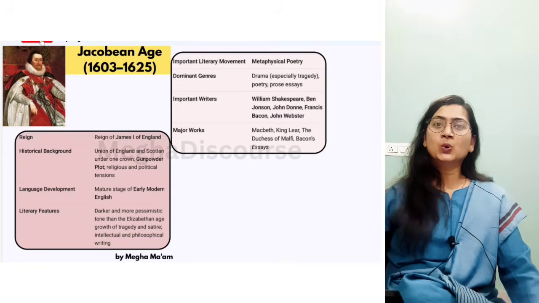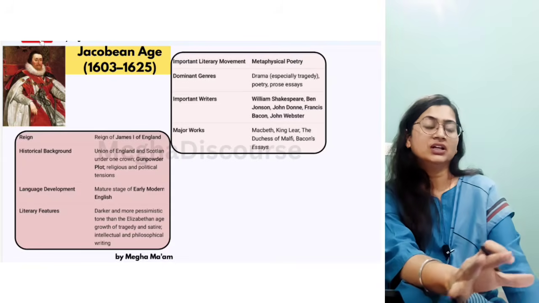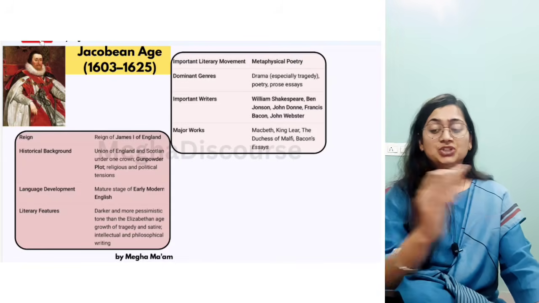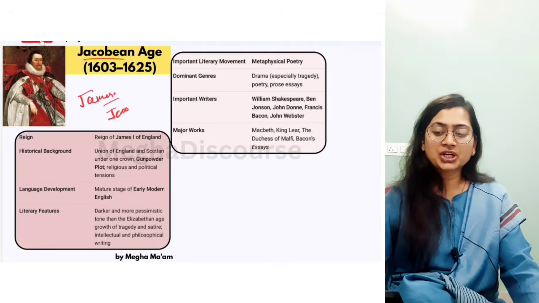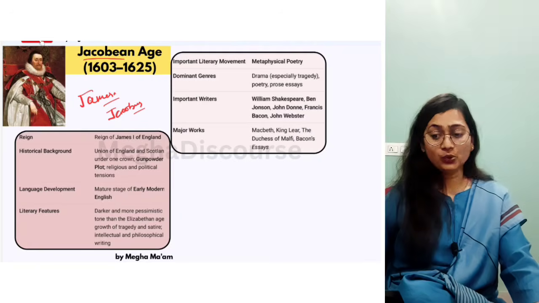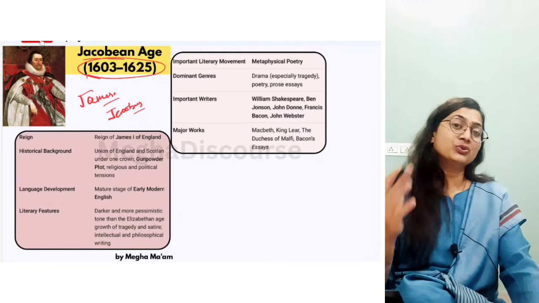Now we have the Jacobean age. Now what is in Jacobean? The first thing, let me break this term Jacobean age. It comes from King James. The Latin term we have is Jacobus. So that's why it is called the Jacobean age, 1603 to 1625.